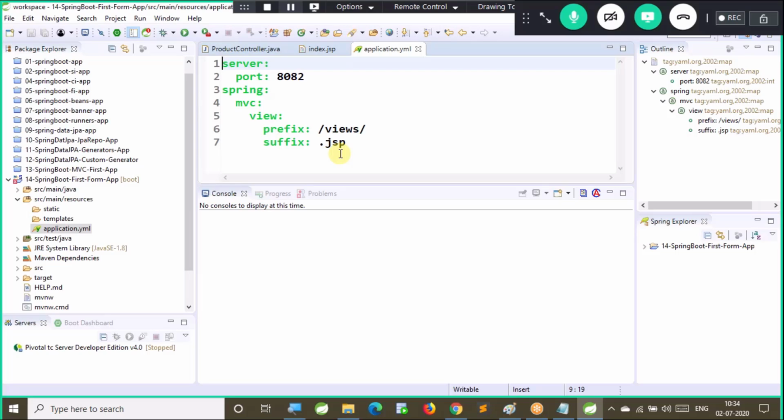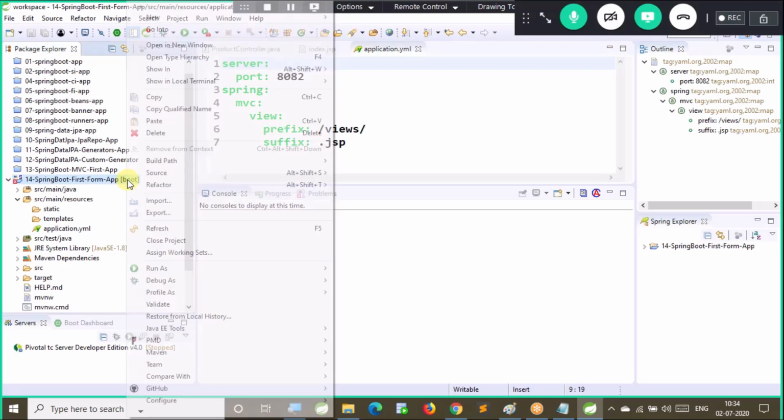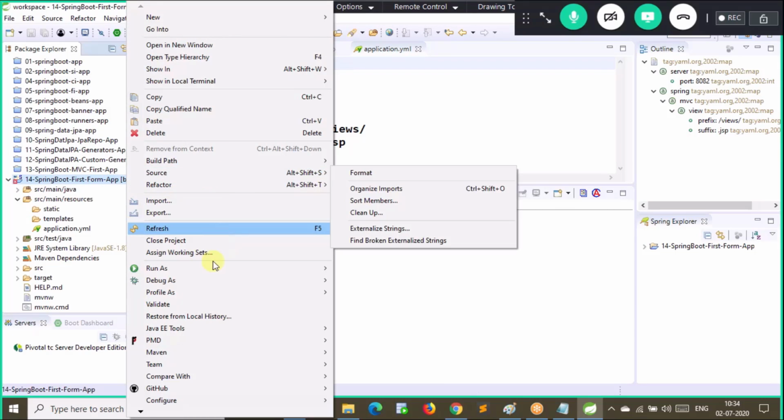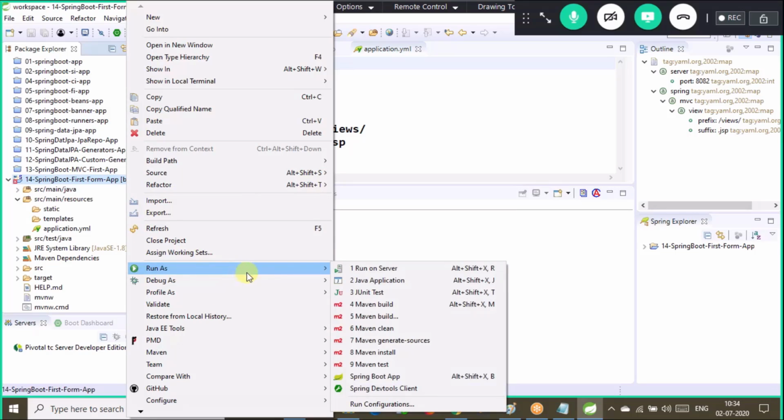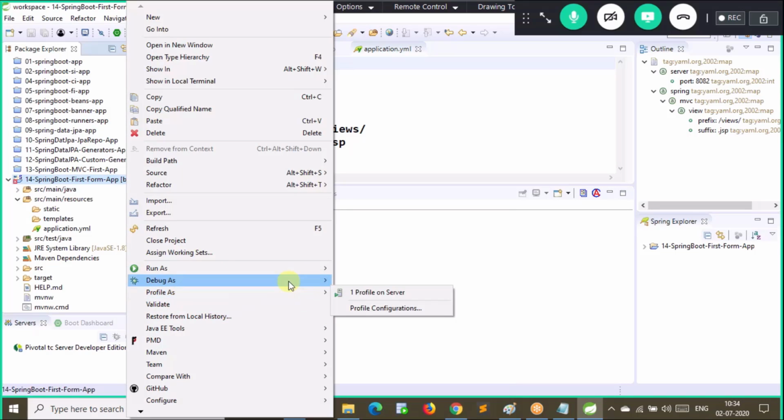Now let me run this boot application. Right click on the project, run as boot app.